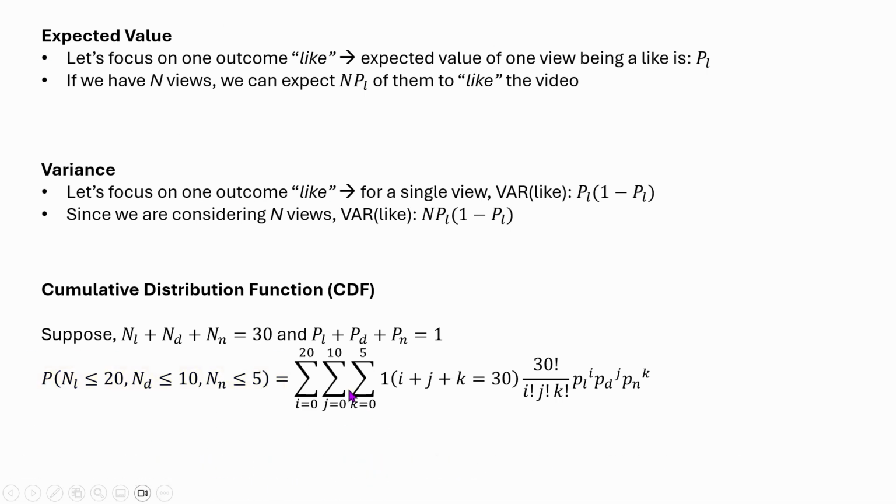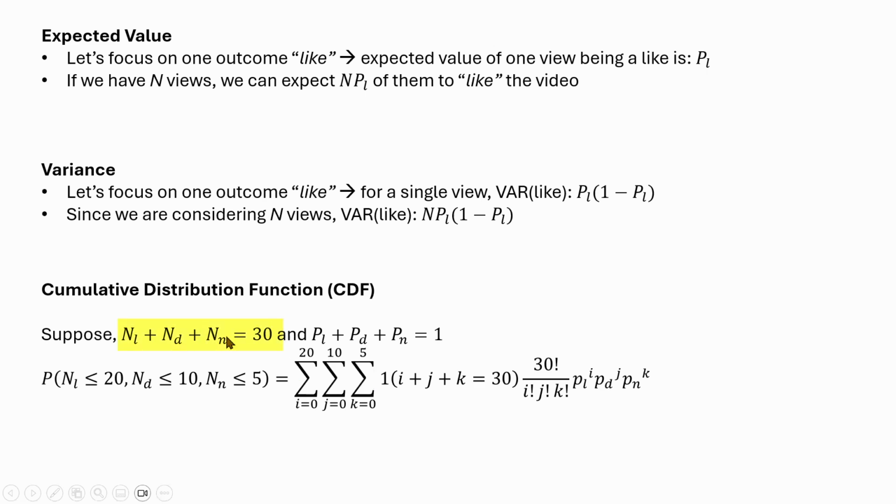Obviously you are thinking that we can just sum these things up from i equal to 0 to 20, j equal to 0 to 10, and k equal to 0 to 5, put in the PMF formula, and that is it. There is one problem here. Suppose there is a case with 10 likes, 10 dislikes, and maybe 5 neutral views. So the total number of views is going to be 25.